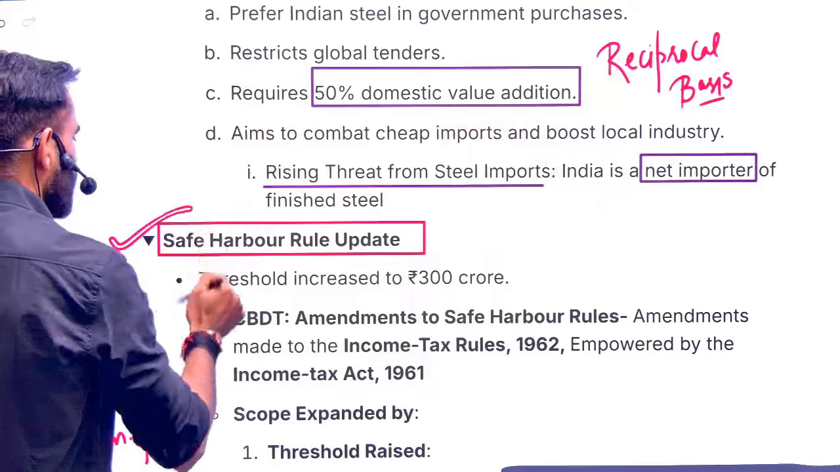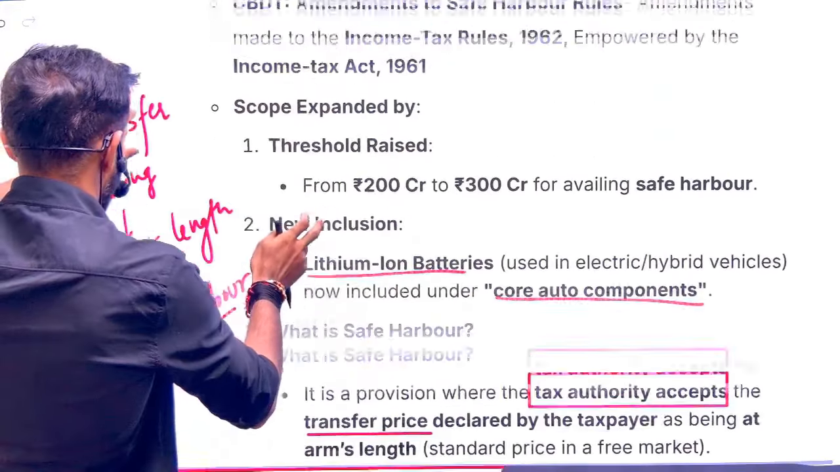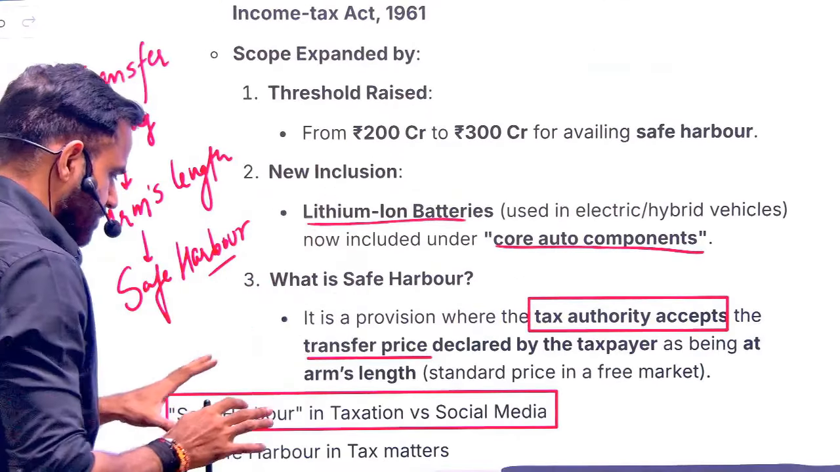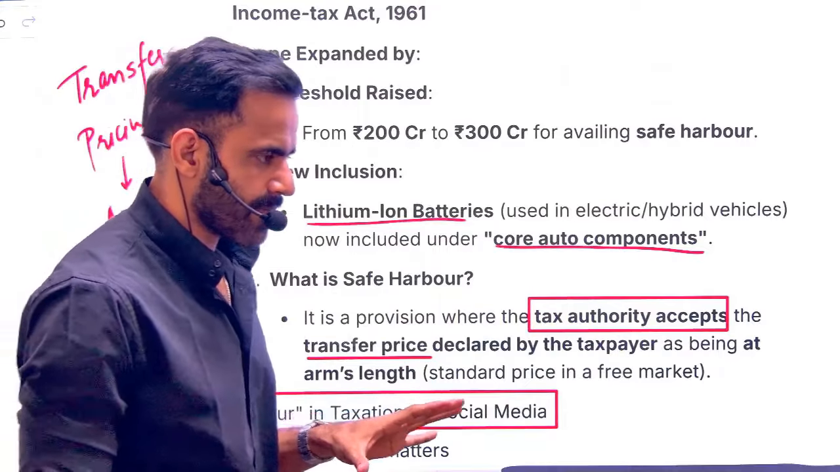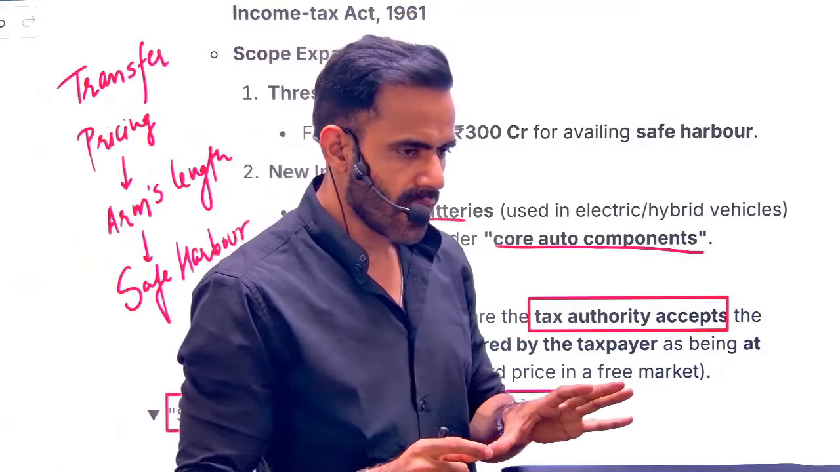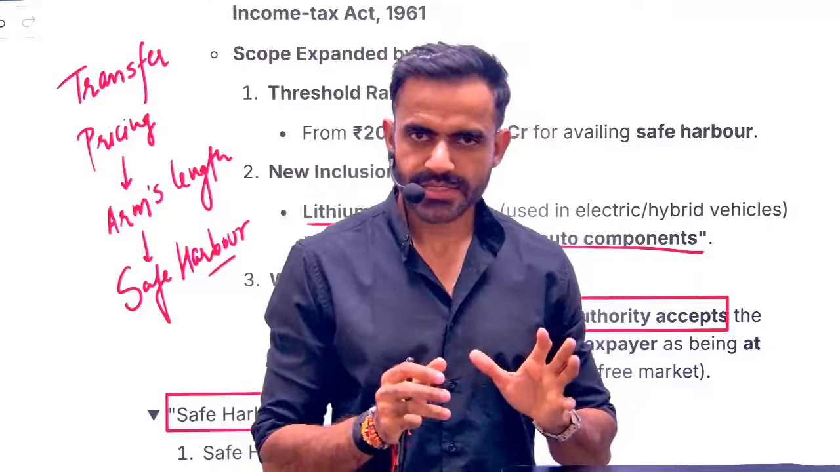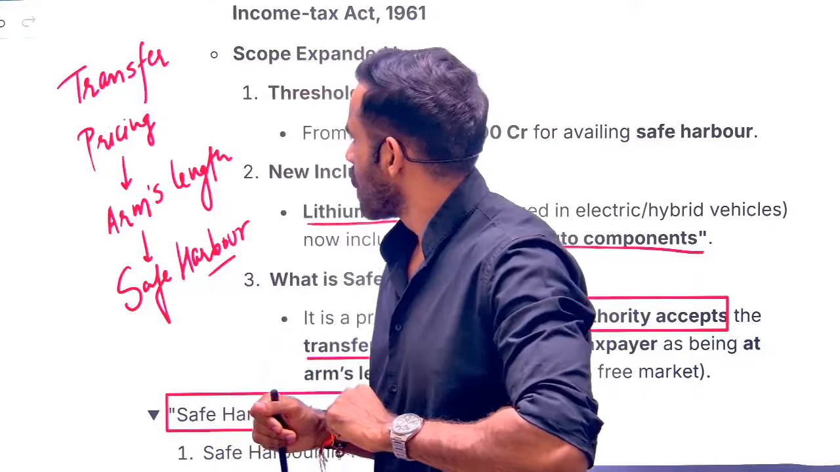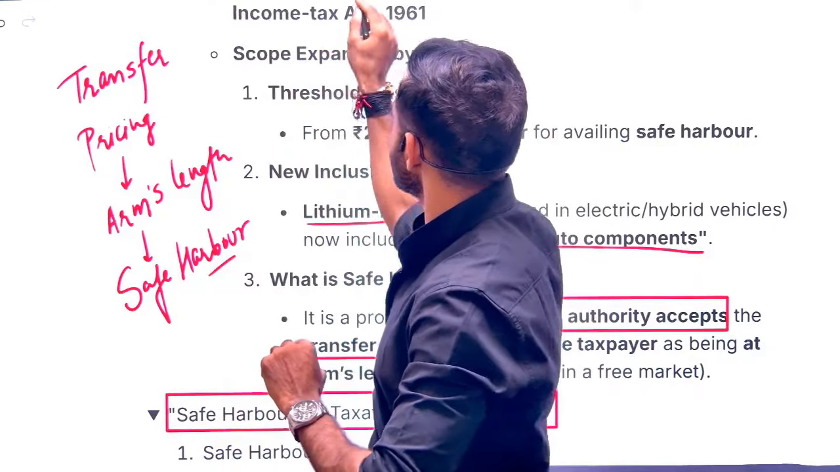Okay, next is related to the safe harbor rule. Now understand, let me explain this entire concept of safe harbor. Taxation is there. Okay, first let me explain 2-3 terms related to it.